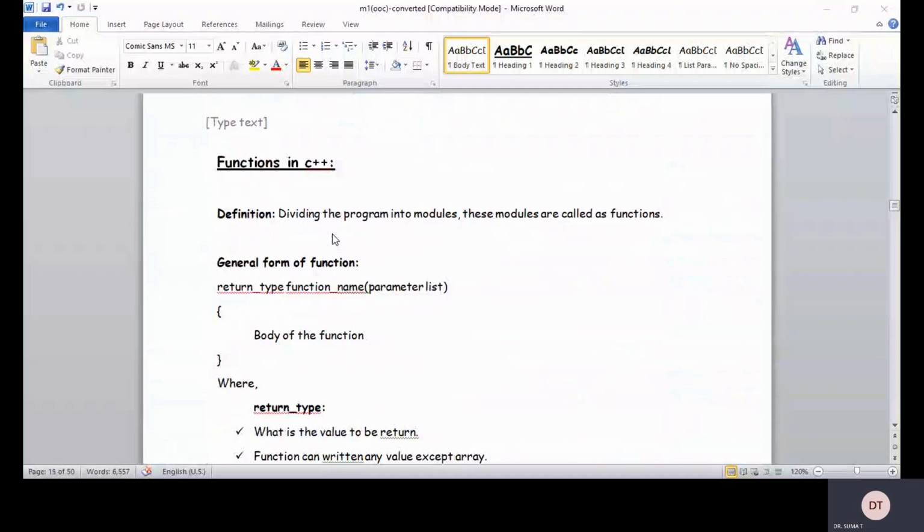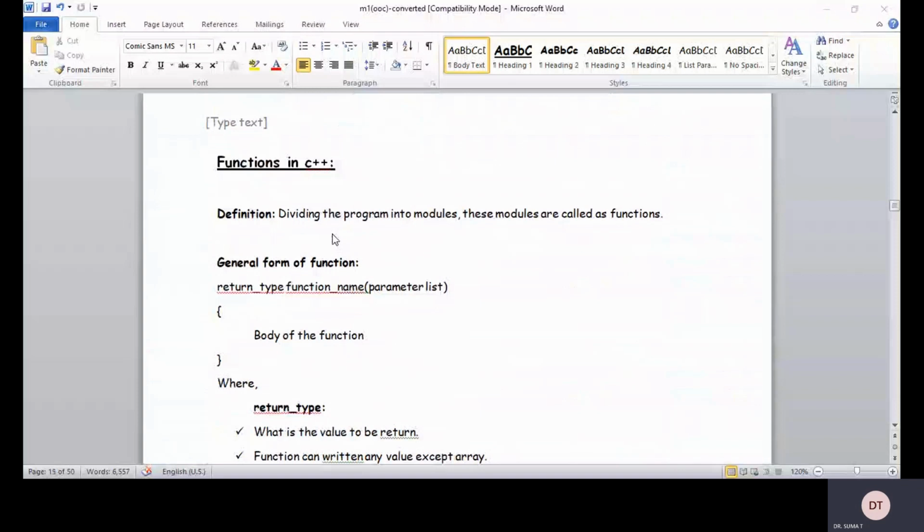So the structure of a C++ function is very important: the return type, then the function name, and the parameter list, and the beginning bracket and closing bracket. Since a function is also a subprogram, it will have the instructions or set of statements defined in the body of the function.